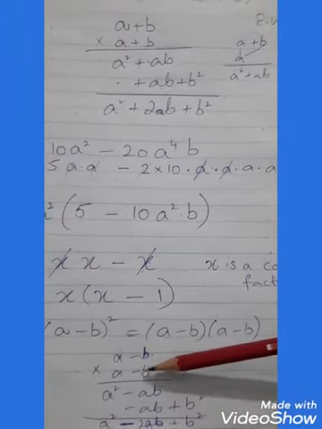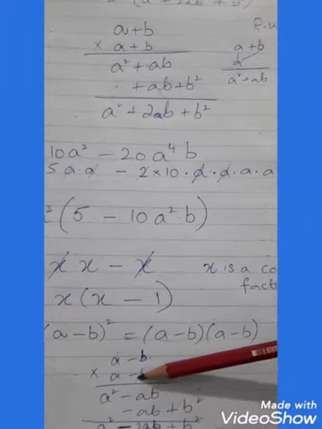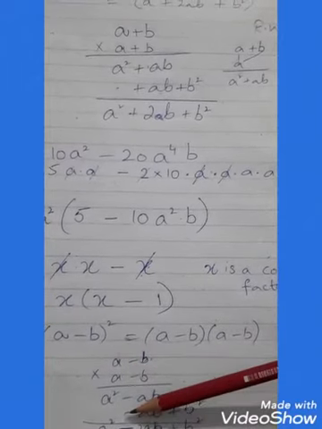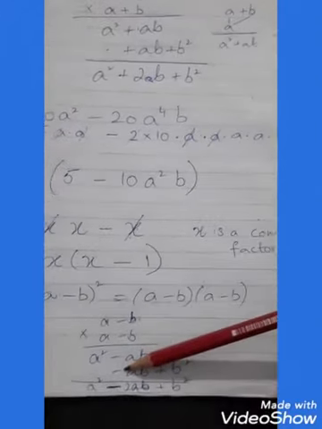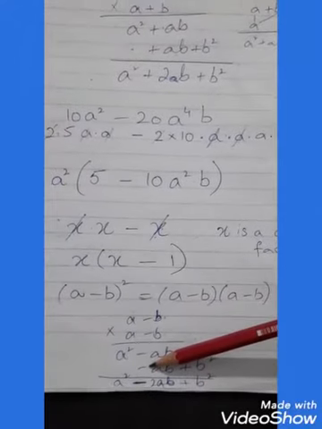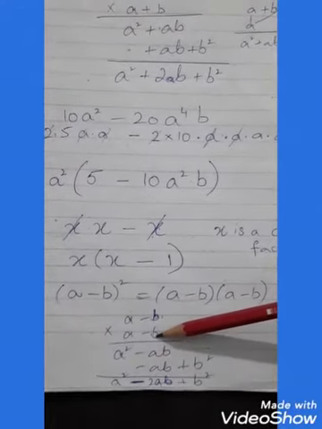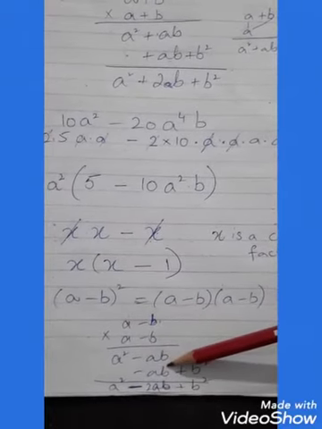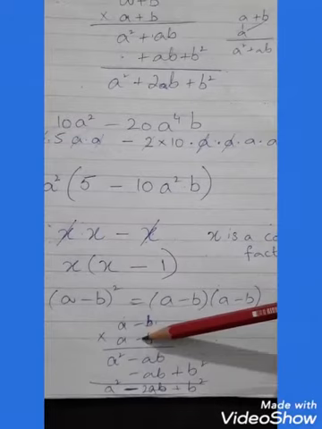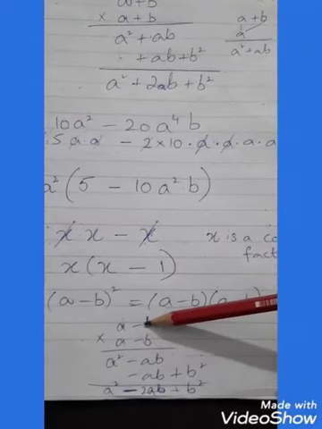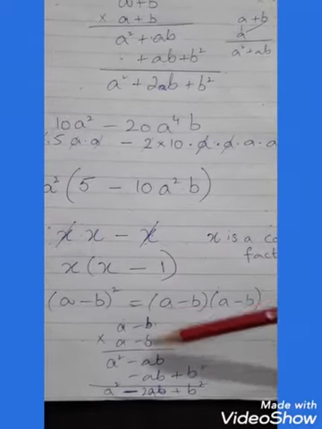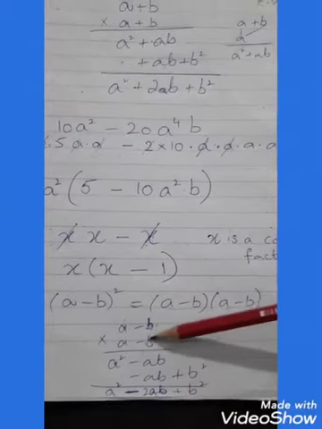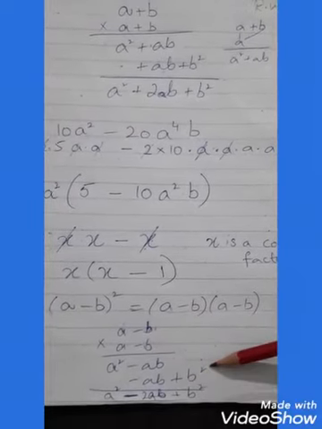Now come to the second position, second variable, plus minus minus, right students? B multiply with a, ab, ba, both mean the same. Minus b multiply with minus b, minus minus plus, and variable is b square.